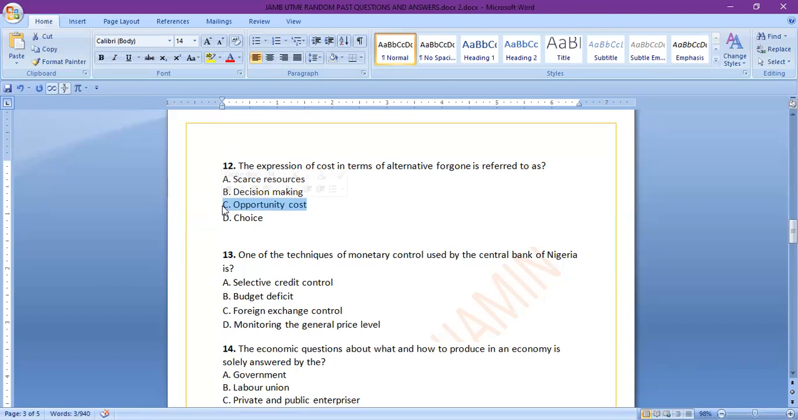In this case, if you eventually buy the book, the exercise book, and then you forego the bottle of soft drink, that bottle of soft drink is the alternative forgone as far as you as a consumer is concerned. Number 13, one of the techniques of monetary control by the Central Bank of Nigeria is A, selective credit control, B, budget deficit, C, foreign exchange control, D, monitoring the general price level. The answer is A.